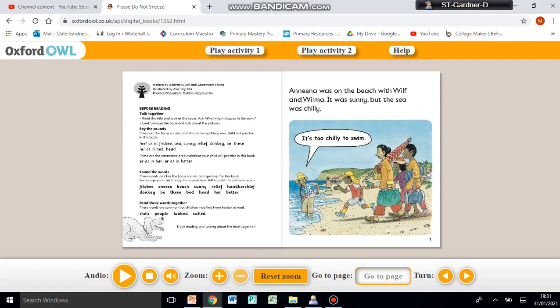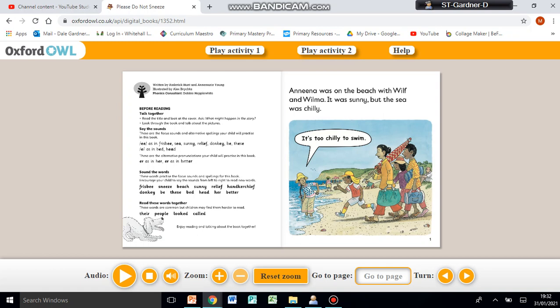Remember, before you start reading, you can talk about the title, look at the front cover, what might happen, make a prediction, look through the book, look at the pictures, what's happening in those pictures, and have a go at saying the sounds as well in these words here, because these are words that you will see within this book, okay, and that you can spell.